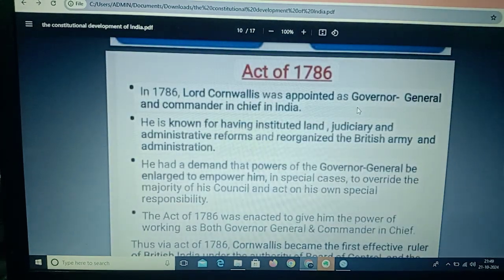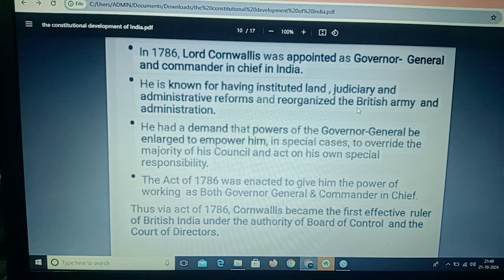So let's understand the Act of 1786. The Act of 1786 provided that the Governor General could overrule his council in matters of importance affecting the safety, peace, or interest of the empire in India, and the Governor General was granted the powers of Commander in Chief.